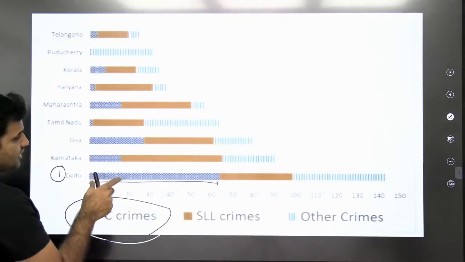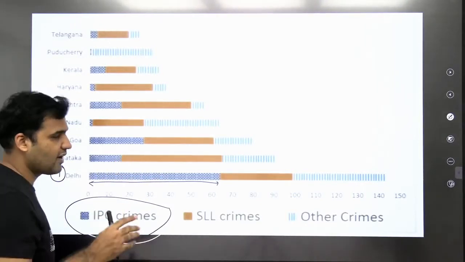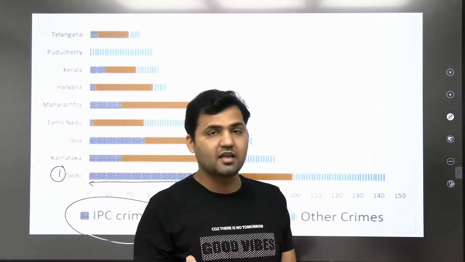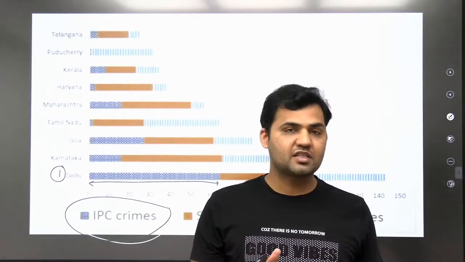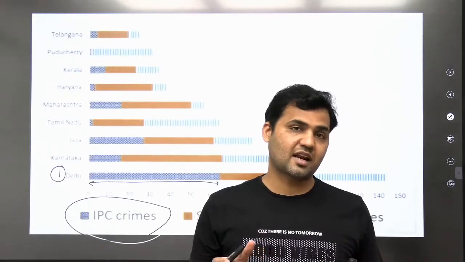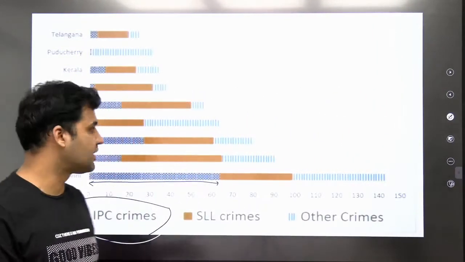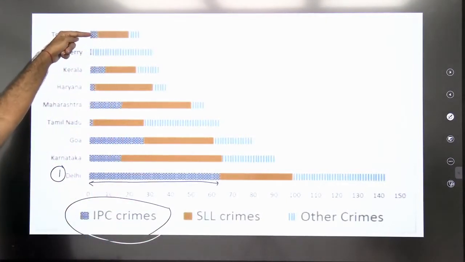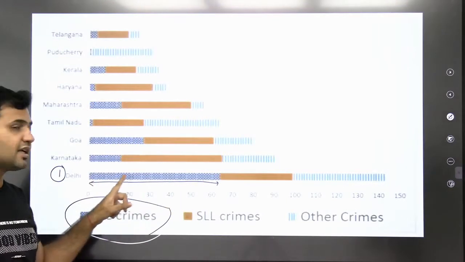And then you see, just look for the length of bar graph. You can solve this set by visualization, right? You have to compare the length of the bar. If the length of the bar is more, that means the number of cases are more. If the number of cases are more, the first rank will be given to that particular state or UT. So we can see that if you compare this blue bar graph, the highest length of bar is in the case of Delhi.